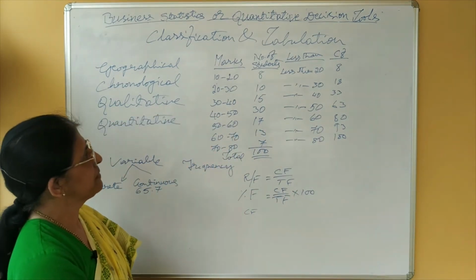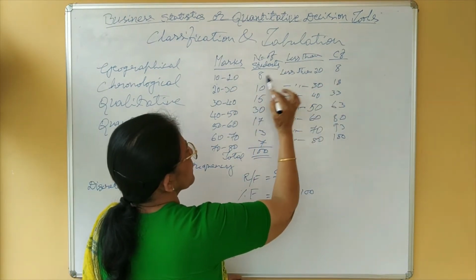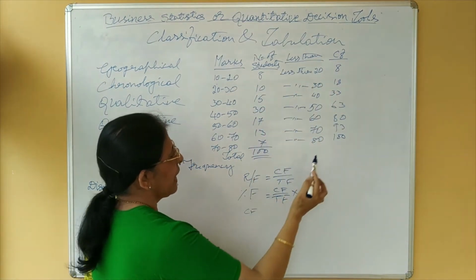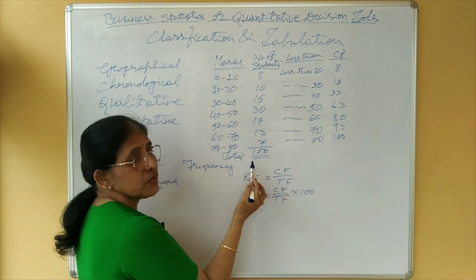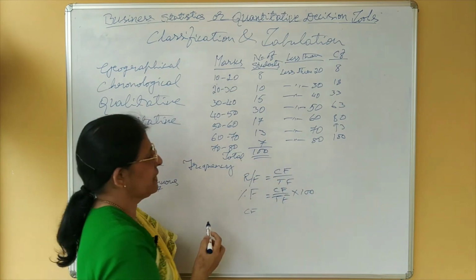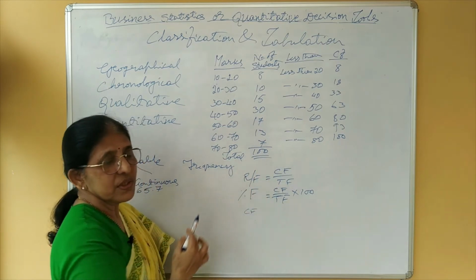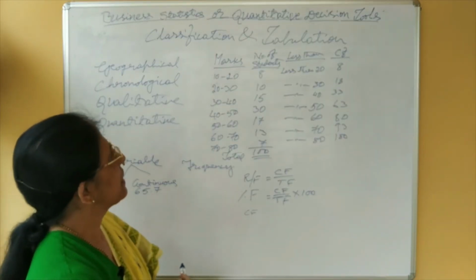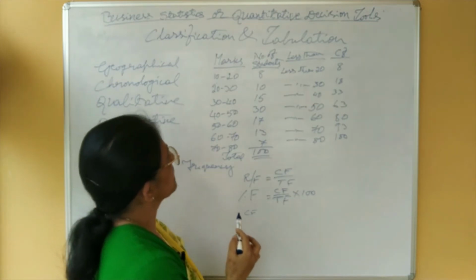Here you may observe the first simple frequency and first cumulative frequency are one and the same, and the last cumulative frequency must be equal to total frequency. In the examination, you may counter check this one. Last cumulative frequency is equal to the total frequency. Now, in case of less than, it is like this.